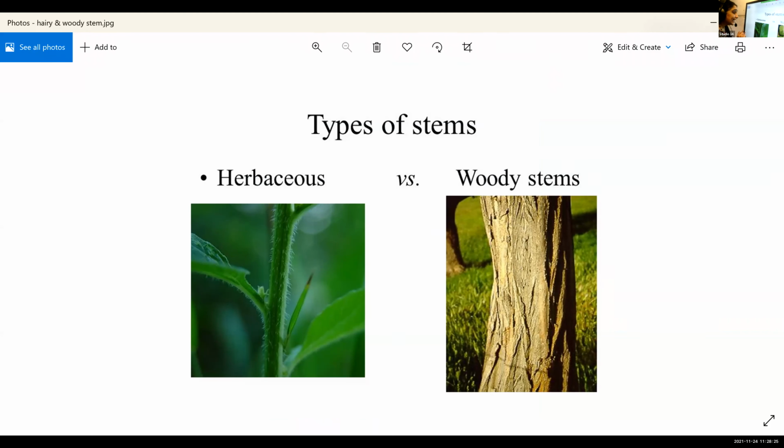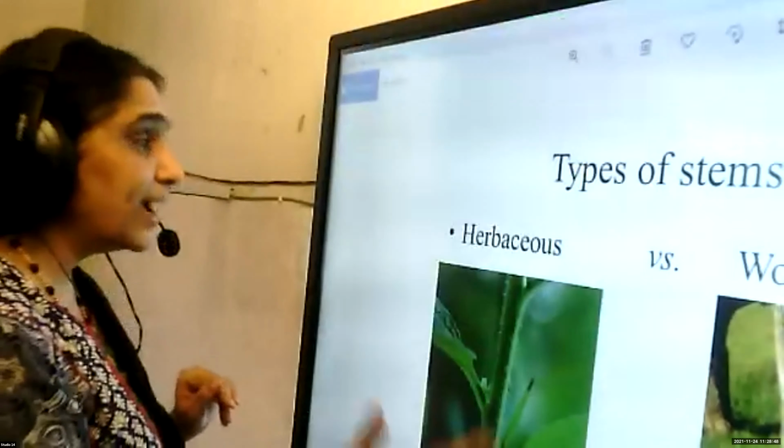It is like a hairy stem. Pumpkin stems, we won't like to touch them because there are small hairs. So some plant stems have a hairy structure. I think you understood these two types, woody stem and hairy stem.